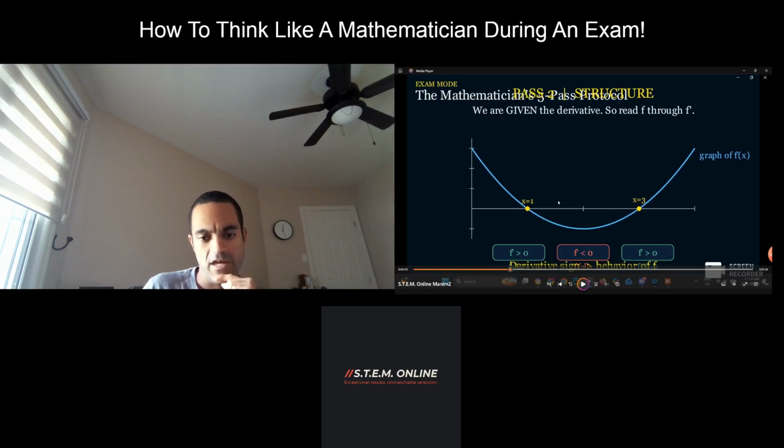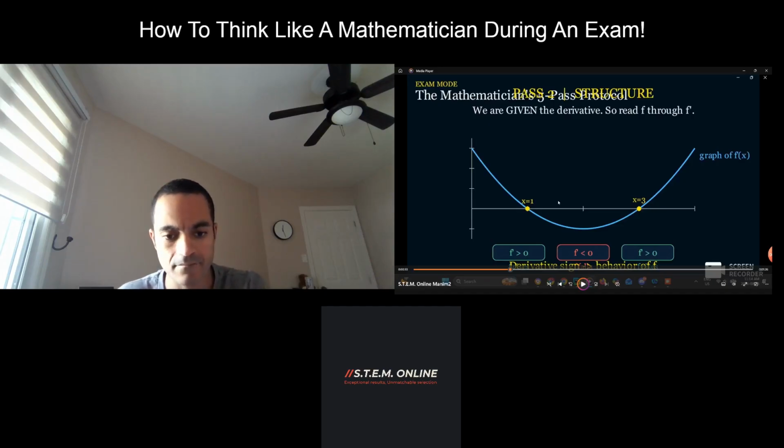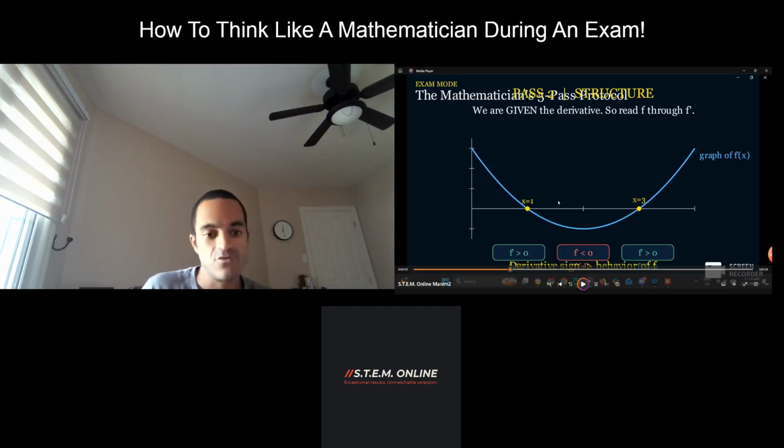Okay, so here's the graph of f prime of x. You can see that based off the concavity, it's concave up. We're doing a first derivative test on f prime of x. It's important to do that where we know where f prime is greater than 0, and so forth, or where f prime is less than 0, but here where f prime is greater than 0. So we can do a first derivative test, and we know our derivative sign and behaviors of f. So I'm pretty much answering the theory question. What does it mean in terms of control, error, behavior, or structure?